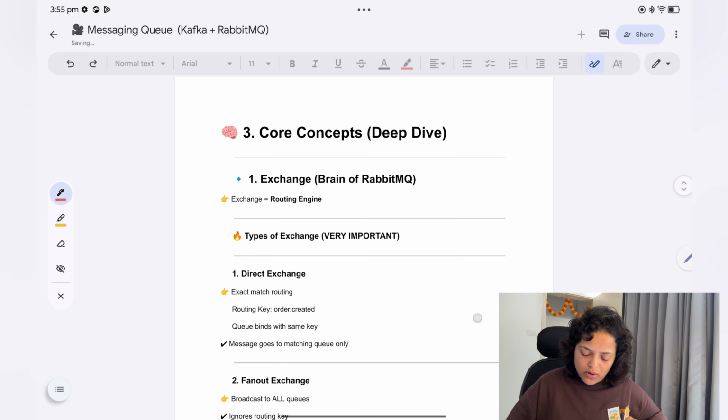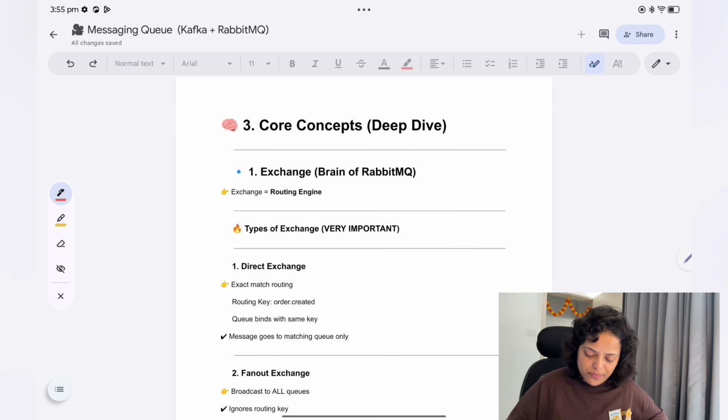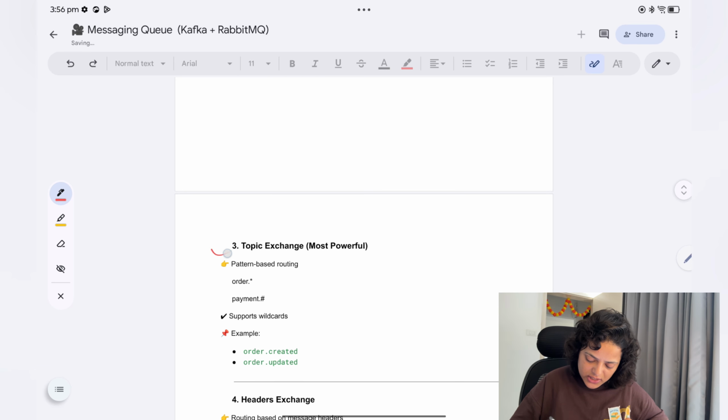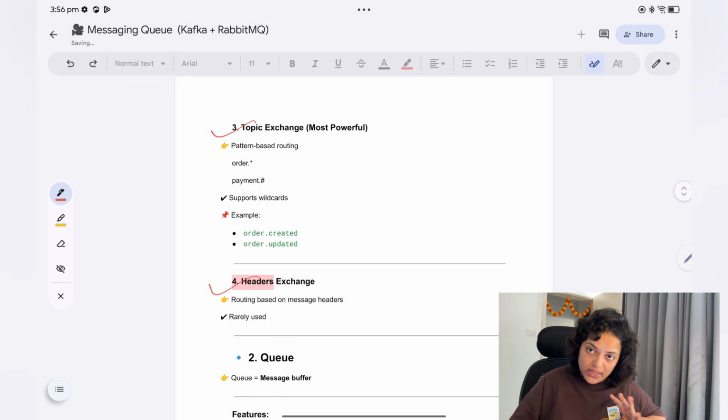Now what are the core concepts of RabbitMQ? The first one is the exchange, very important. It is the brain of RabbitMQ. The exchange is the routing engine, and there are types of exchange: direct exchange, fanout exchange, topic exchange and headers exchange. So 4 exchange types are there.